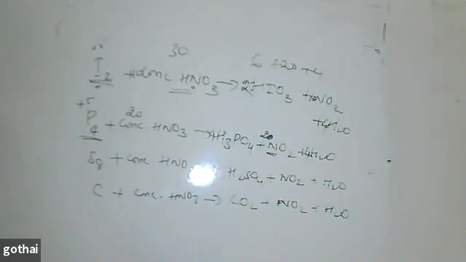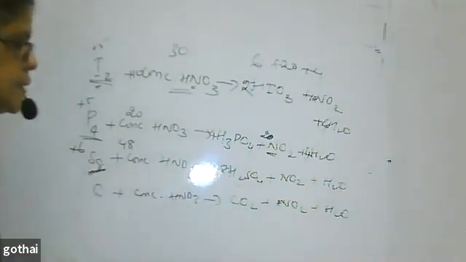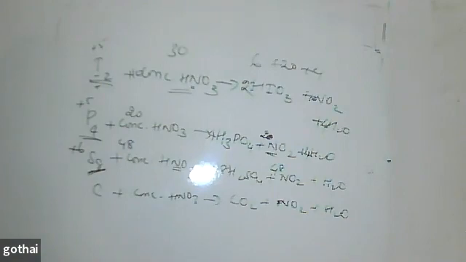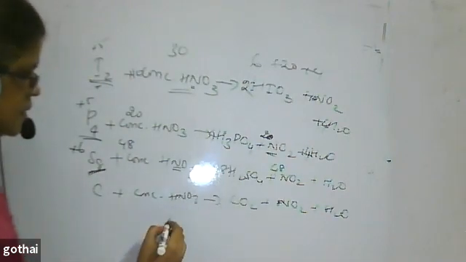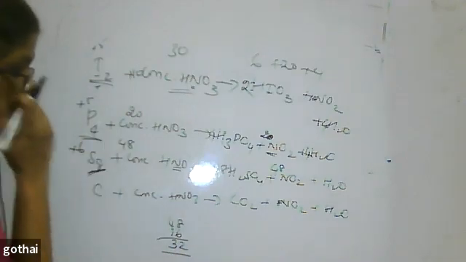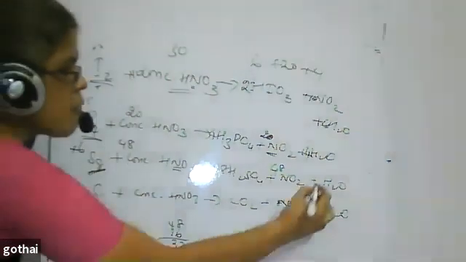Easy to balance. Sulfur, the highest oxidation state of sulfur is +6, that you might have studied. 8 6s are 48. When I put 48, sulfur 8 is there, so I put 8 here. Nitrogen 48, so I have to put 48 here. Water, then I have to balance hydrogen. Hydrogen 4 2s, 8 2s are 60. 48 plus 60 minus 60, how much? 8 plus 6 2s, 3 1s, 32. 32 divided by 2, 16.